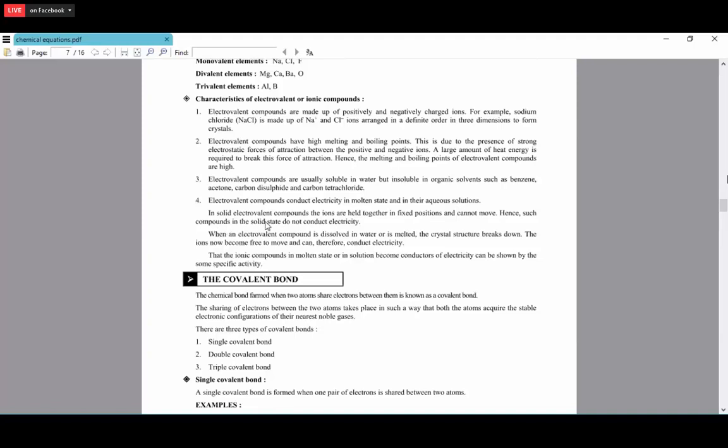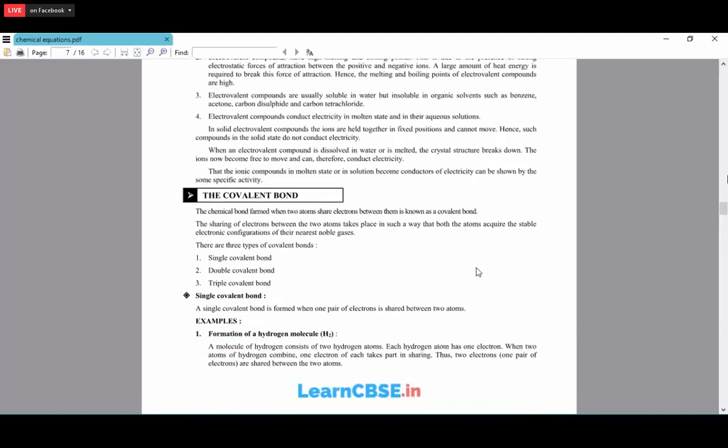In solid electrovalent compounds, the ions are held together in fixed positions and so they cannot move. So in the solid state, they do not conduct electricity. But the same electrovalent compound, when it is in the liquid or molten state, can conduct electricity because the ions present in it can move freely. So ionic compounds in the molten state or in solution become conductors of electricity, but in the solid state, they do not conduct electricity.